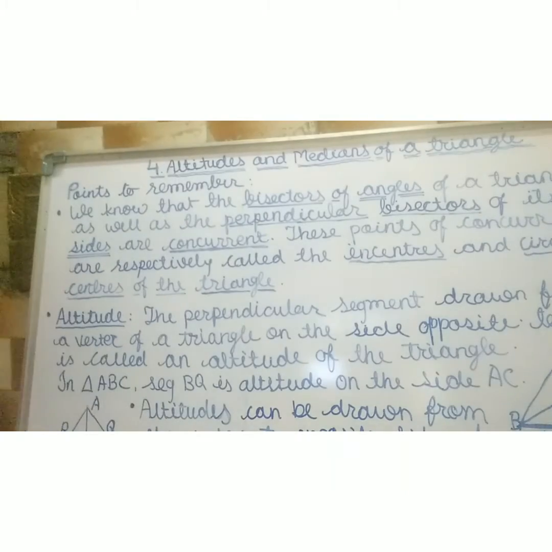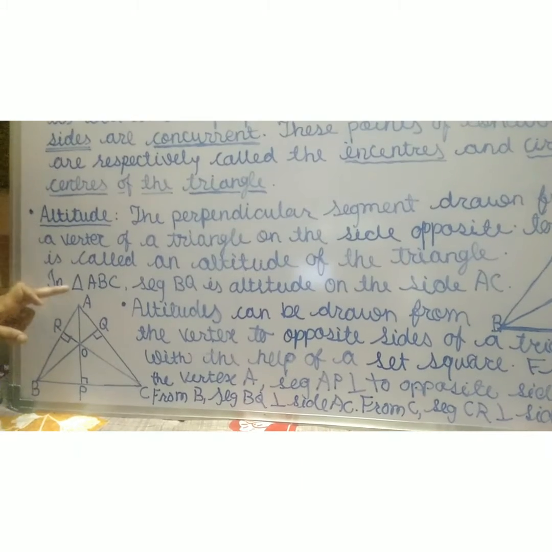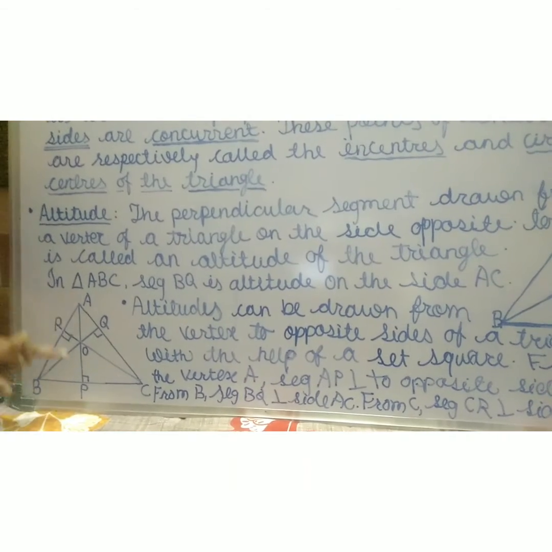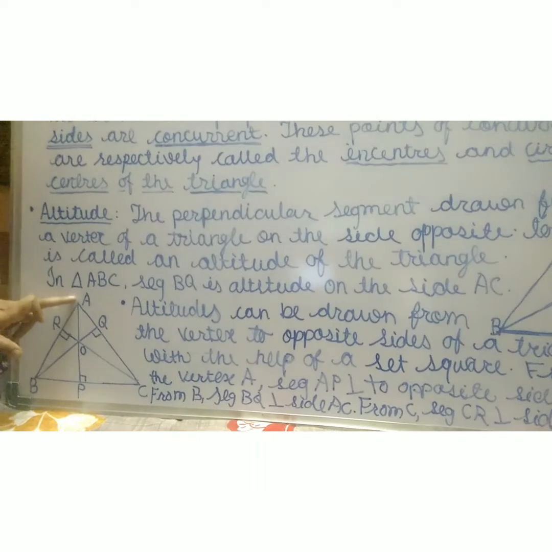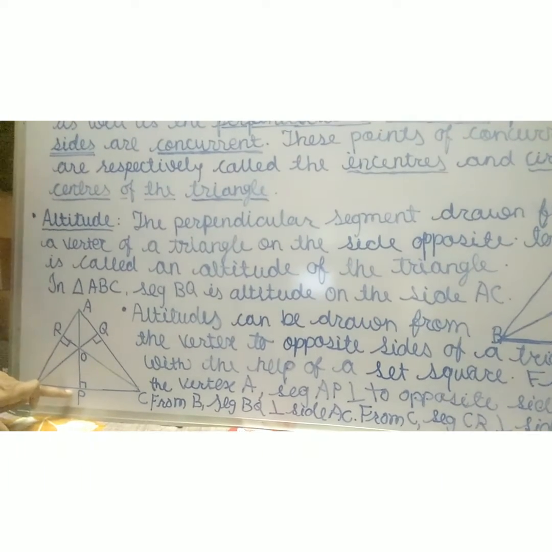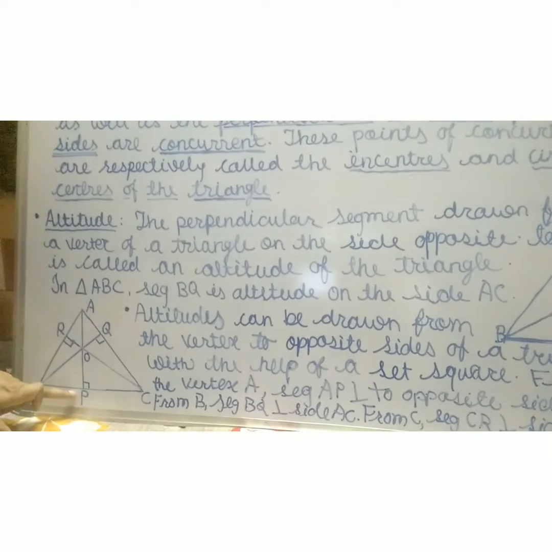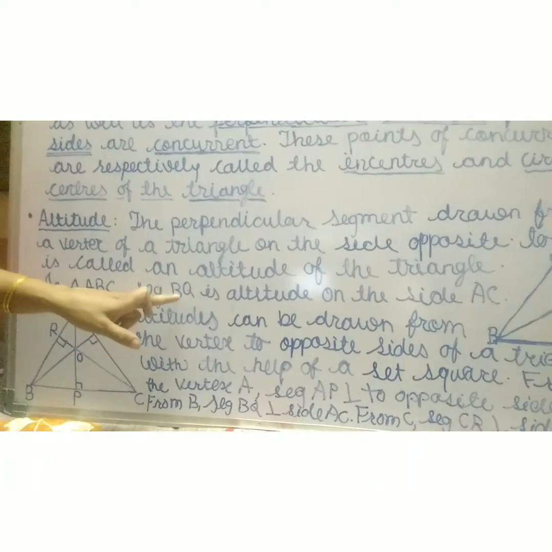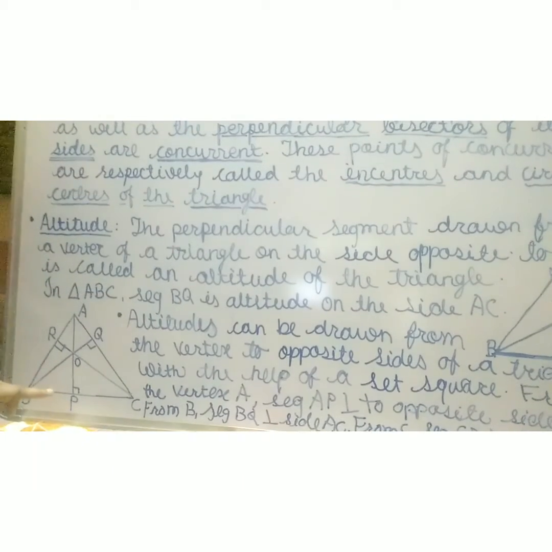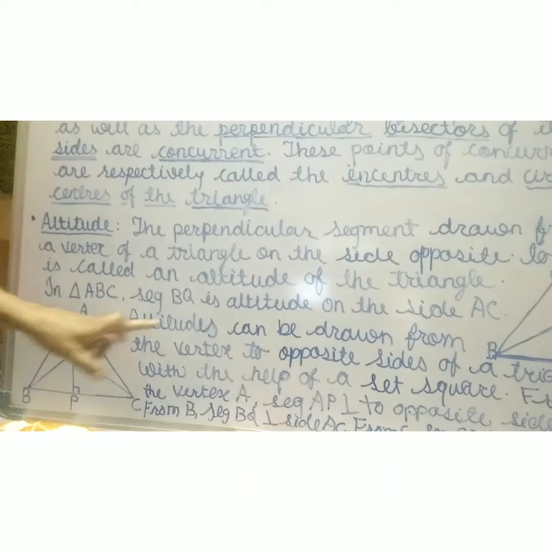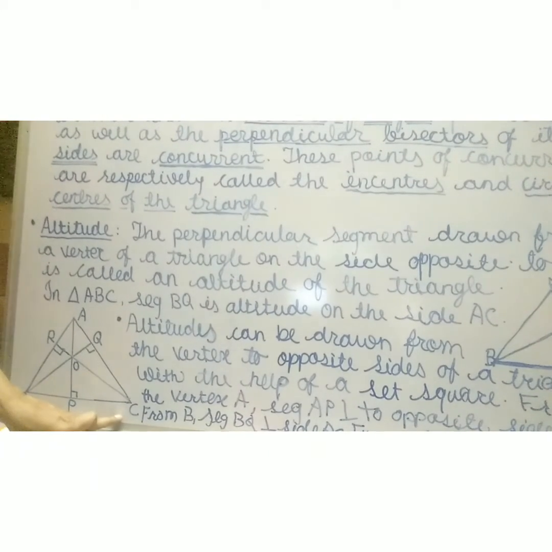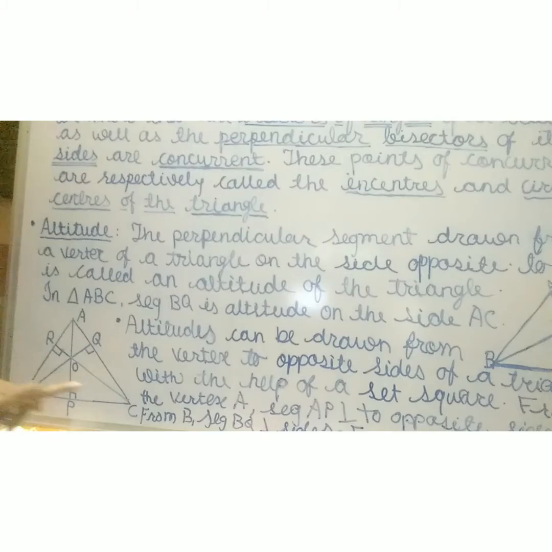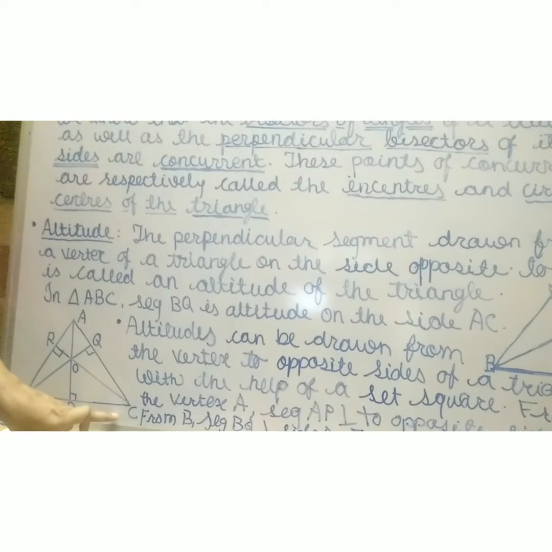See, in this triangle we can see what the altitude is. The segment drawn from vertex A to the opposite side BC, this segment AP, is the altitude of the triangle. Now in triangle ABC, segment BQ is the altitude of the side AC. It is the altitude drawn from the vertex B on side AC.